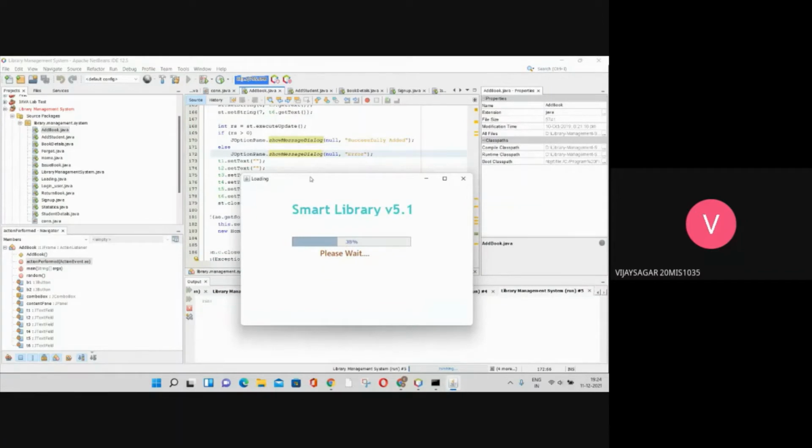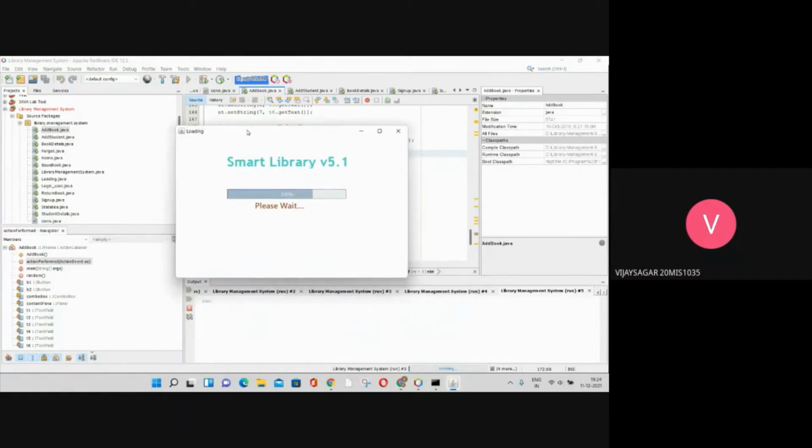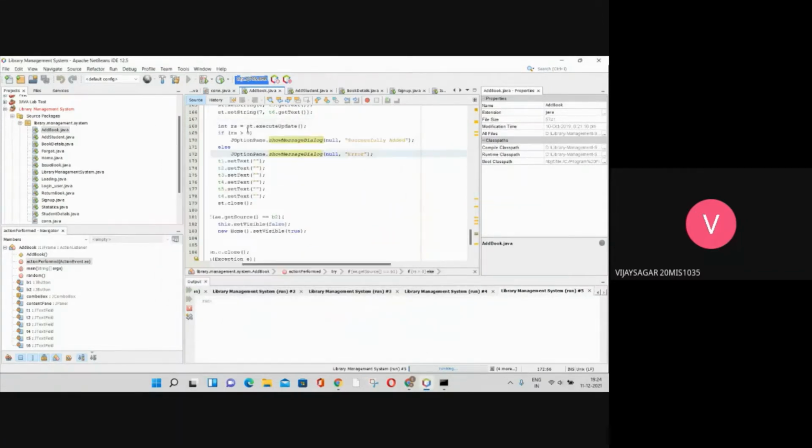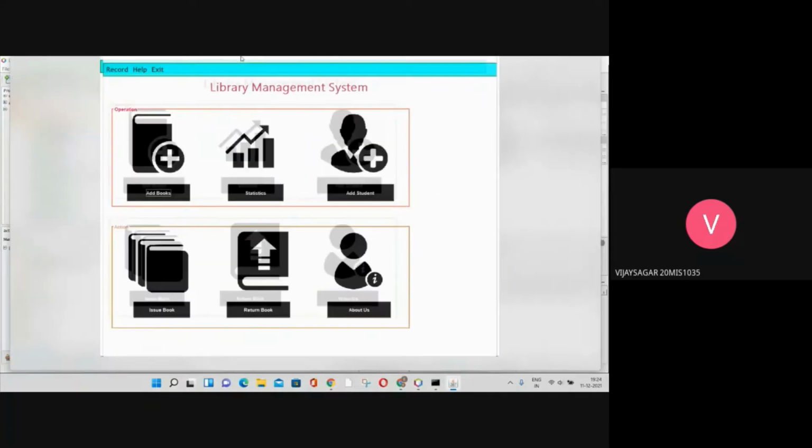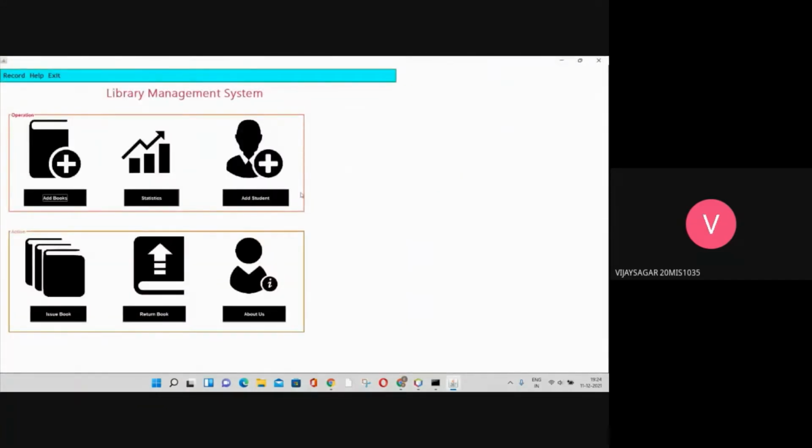It takes a few seconds to log in. After logging in, you may find six options: add books, statistics, add student, issue book, return book, and about us. First we look into the add book option.